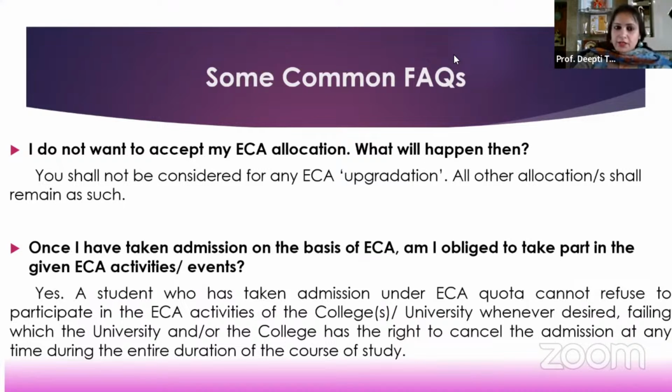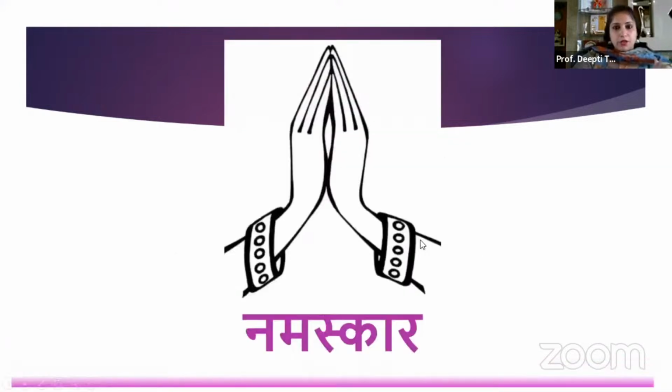So if you're opting for a 1 year program, since it's NEP and there are multiple exit options, and during that year you refused, your admission can be liable to be cancelled. Similarly, if you're opting for up to 4 years, then in that 4th year also you cannot say, but ma'am, I participated in the first 3 years, now this is my final year. You have to be careful that if you're taking admission and advantage through a particular quota, which is the ECA quota, you are obligated to take part in the activities of the college or the university through that quota.